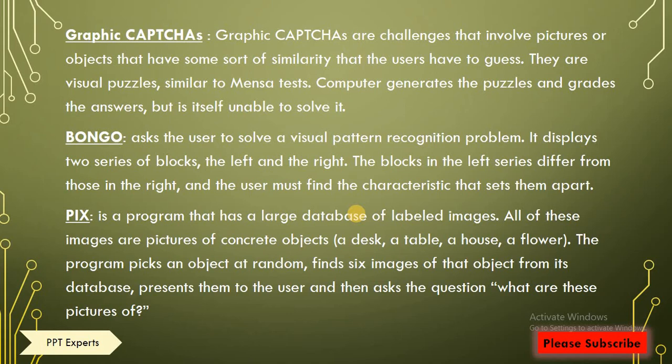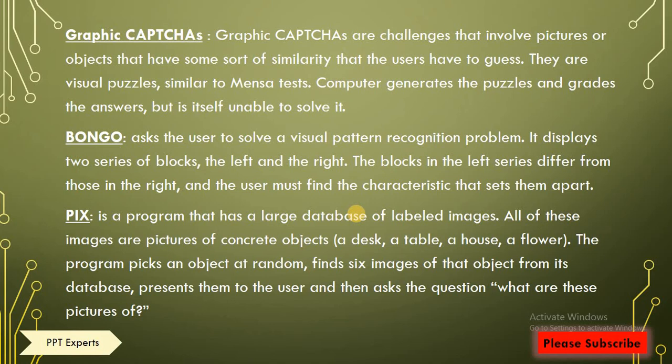Bongo CAPTCHA asks the users to solve a visual pattern recognition problem. There will be 4 blocks with patterns like triangle, circle, rectangle, trapezium.